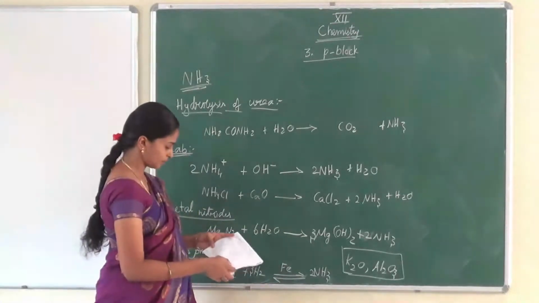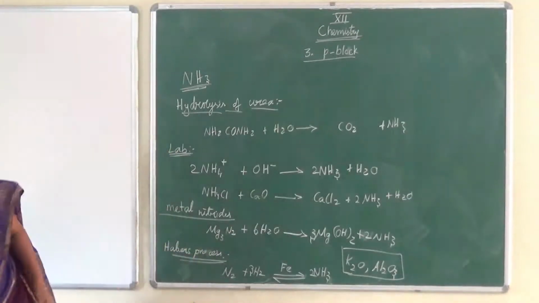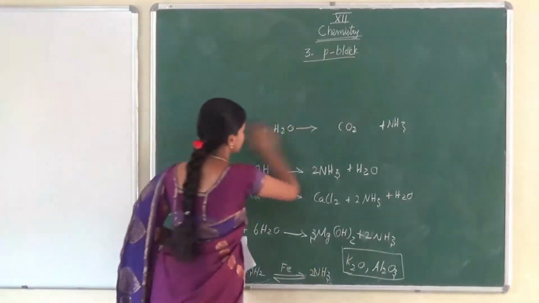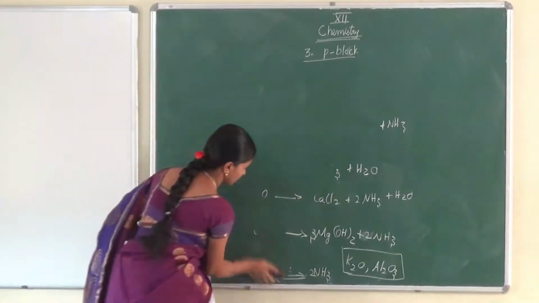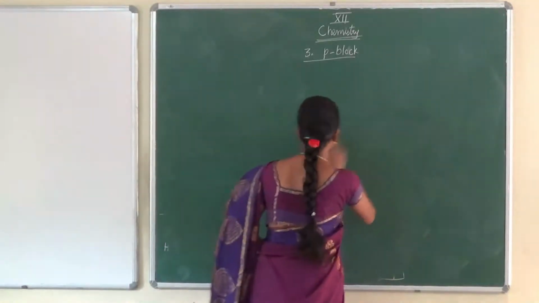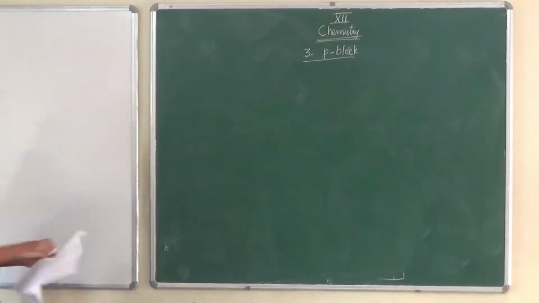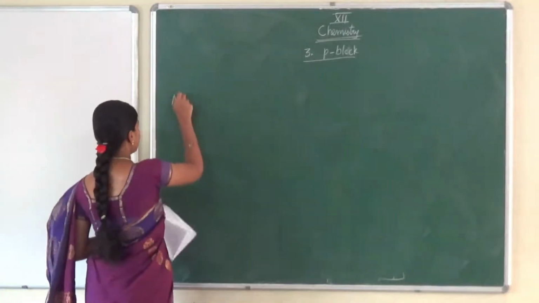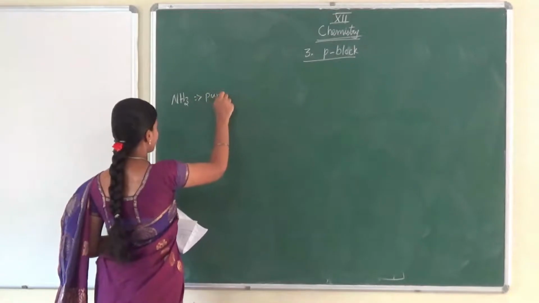The next we are going to talk about properties, physical properties. Ammonia is a pungent smelling compound.